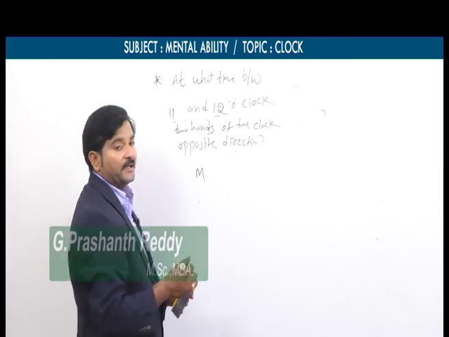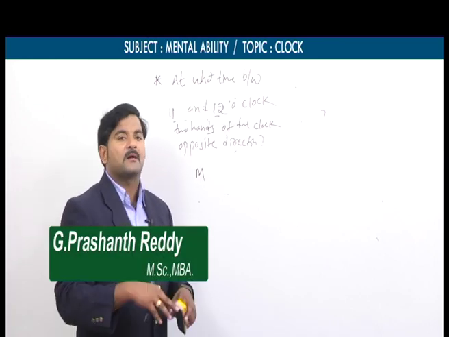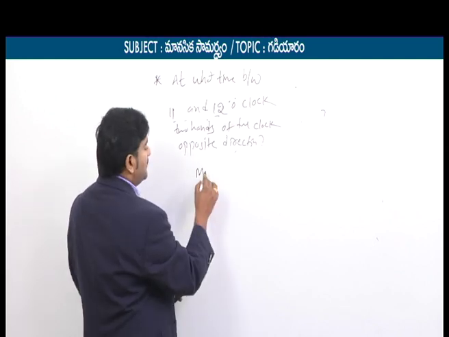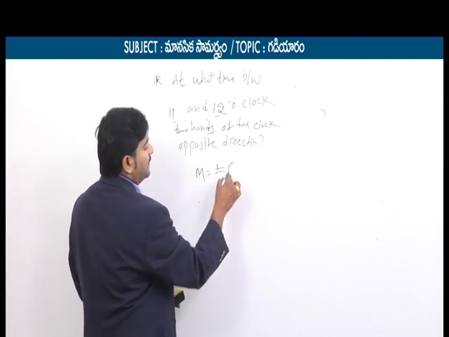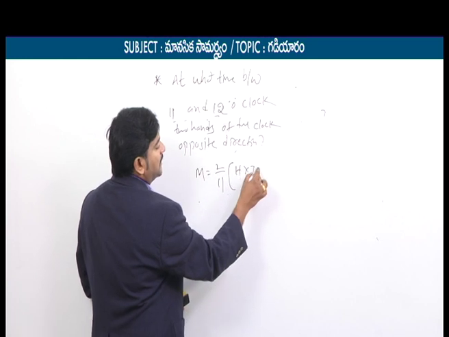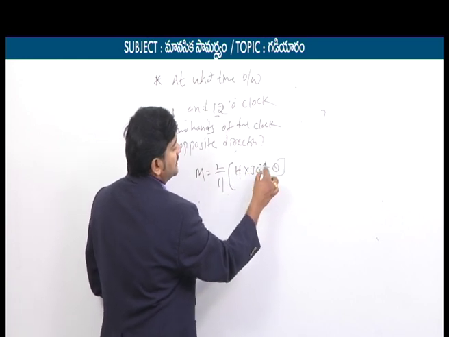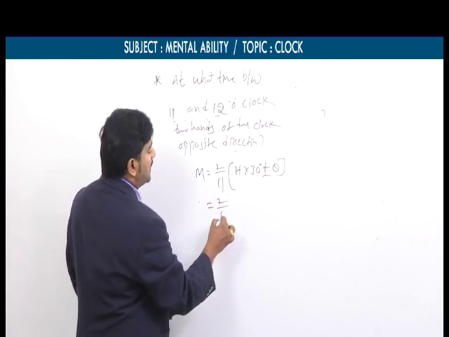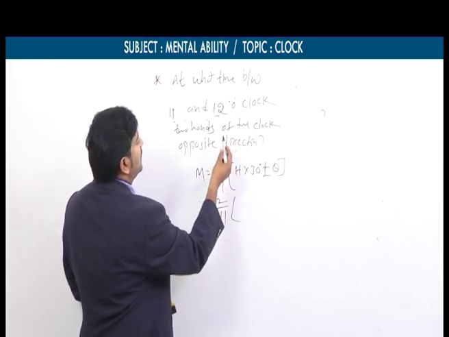Luckily, in this chapter we have 5 types, and 4 types can be solved by using only this formula, that is, m is equal to 2 by 11 into h into 30 degrees plus or minus theta. The formula is the same. So now we will observe here: 2 by 11 into what is our starting hour?